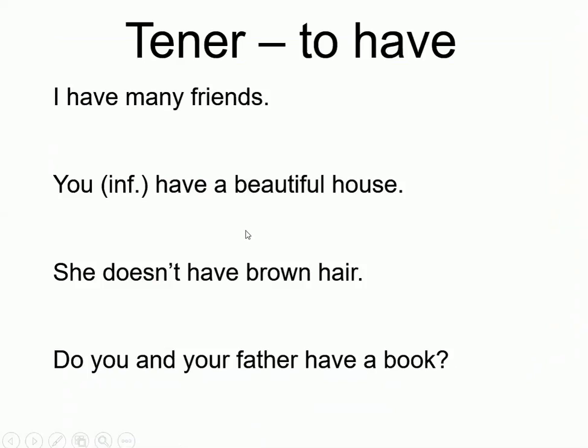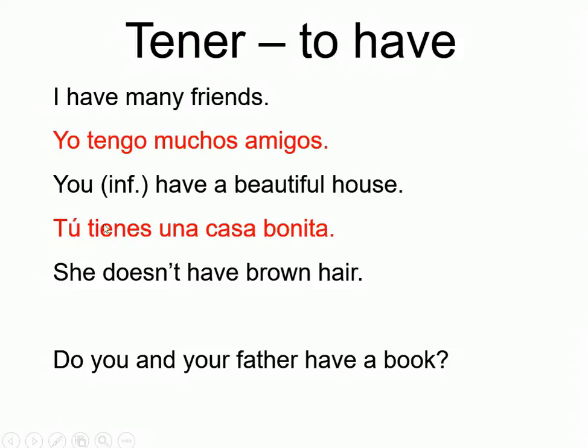Let's practice a little bit. If I want to say, I have many friends, in Spanish I would say, yo tengo muchos amigos. If I want to say you, and this you is informal, you have a beautiful house. Now remember all the elements that you need to be careful here, besides using the verb tener. Because you said a beautiful house in Spanish, the adjective needs to go after your noun. So you'd say, tú tienes una casa bonita.